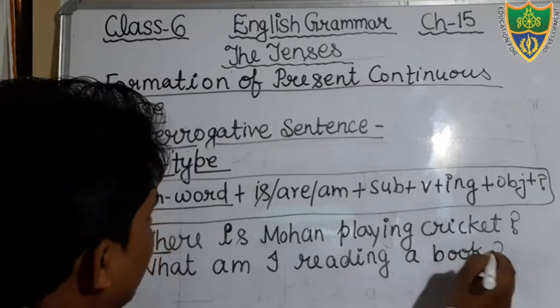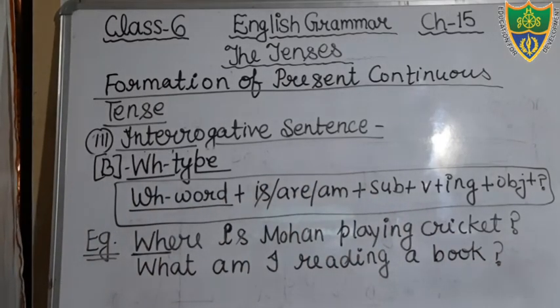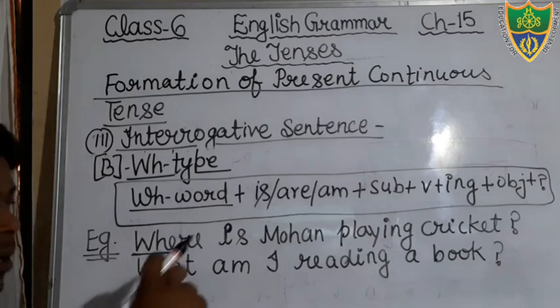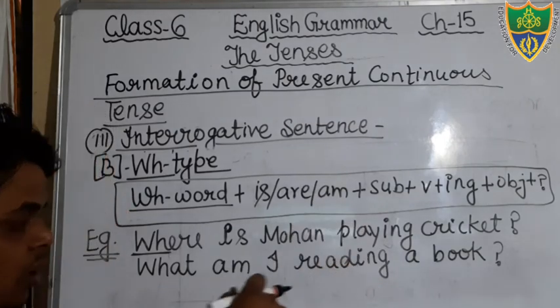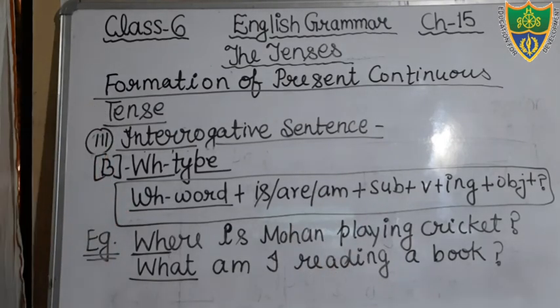Okay, like this you can mention, what am I reading, a book? Okay, you can see, according to the subject I, I have used here the helping verb am. And one more sentence,